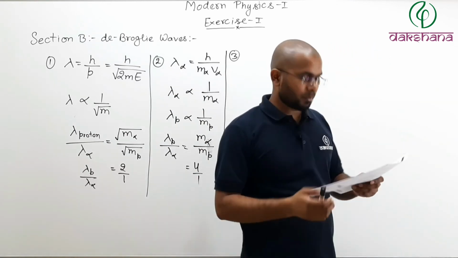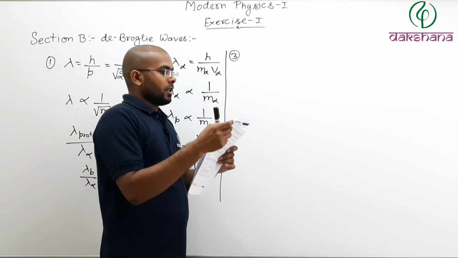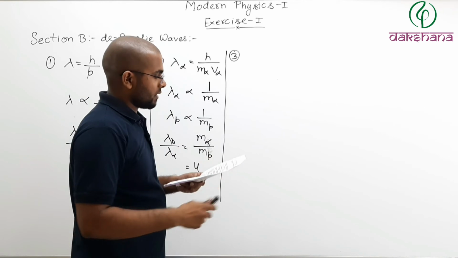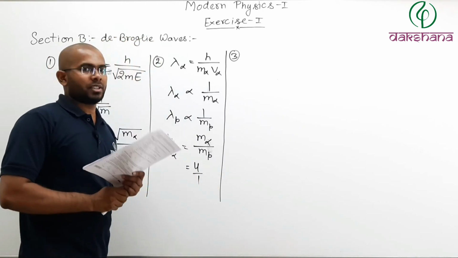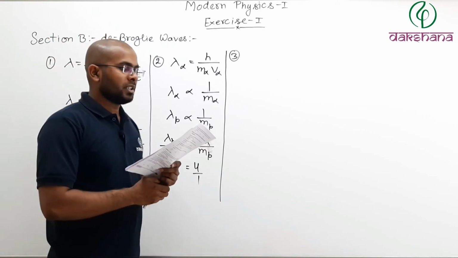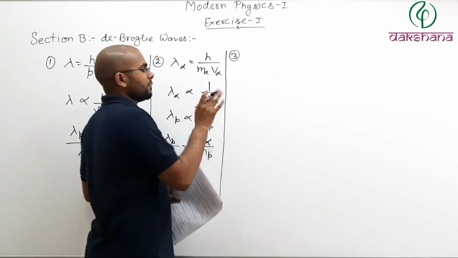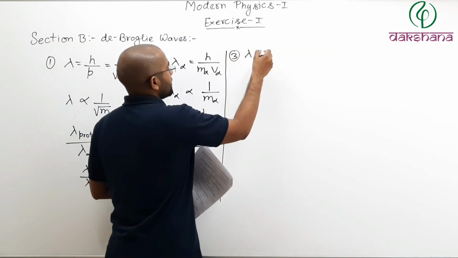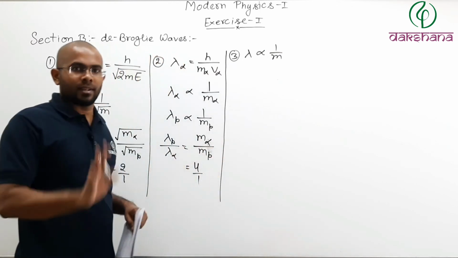Okay, let's solve question number 3. What is question number 3? Again, they are asking for a ratio: the ratio of de Broglie wavelength of a proton and a neutron this time. This time it is not an alpha particle, it is a neutron moving with the same velocity. Now, if velocity is the same, you can say lambda is proportional to 1 by mass.